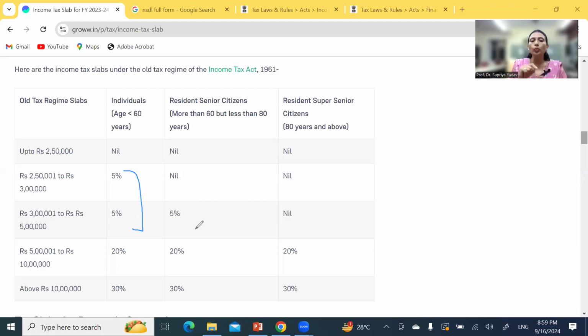From 5 lakhs to 10 lakhs income, we have to pay 20% tax. And from 10 lakhs above, we have to pay 30% tax.